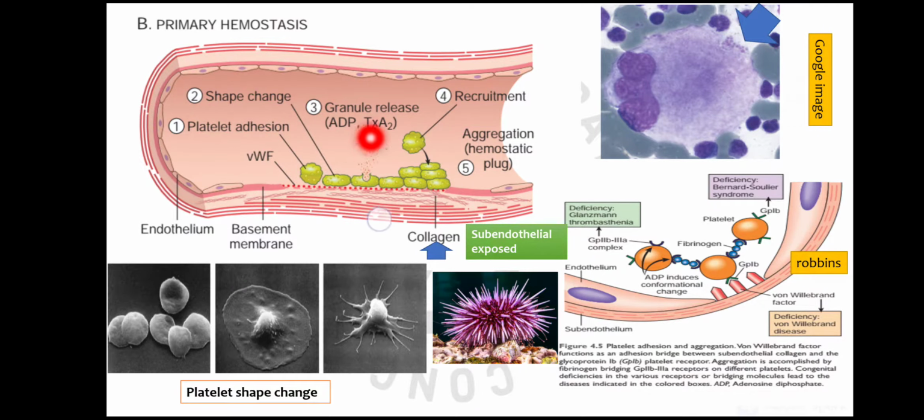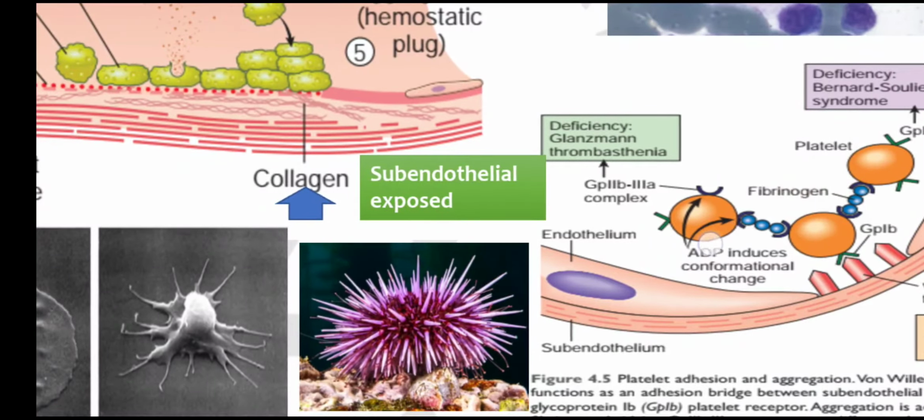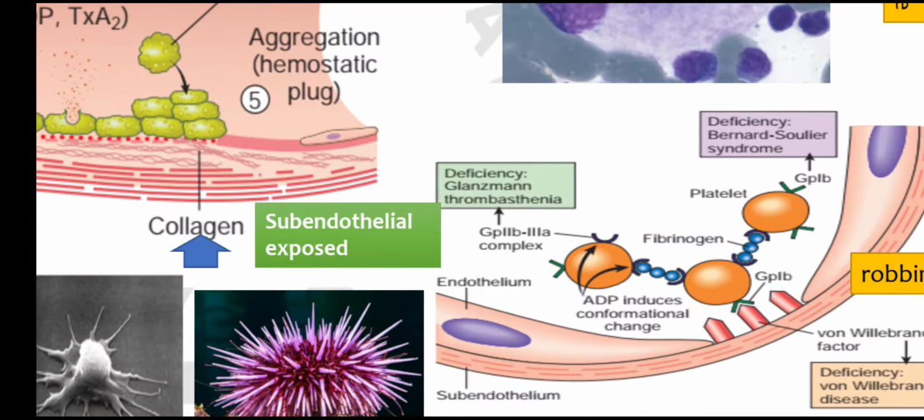The platelets are anucleate, they don't have a nucleus, but they have some granules, that is alpha granules and dense granules. In the dense granules, the contents are ADP and thromboxane A2. These are very important in the activation of the platelet. So when the activation of platelet occurs, then more receptors are exposed on their surface. The second set of receptors are GP 2b3a receptors. These receptors are present on the surface of platelets, and they cross-link these platelets with the help of fibrinogen.